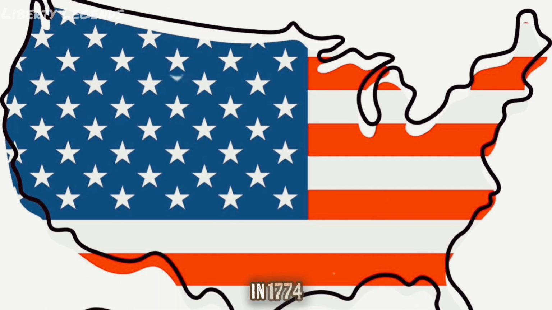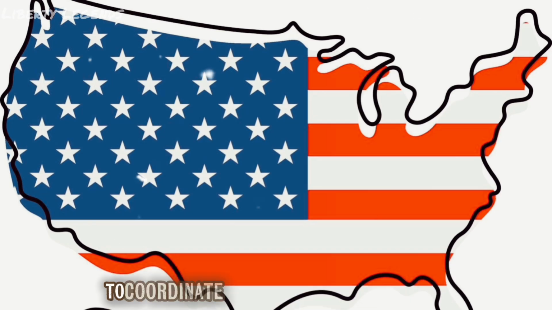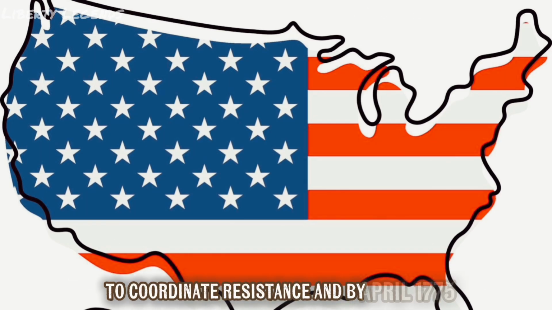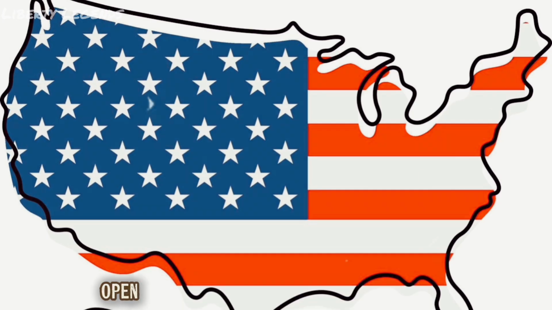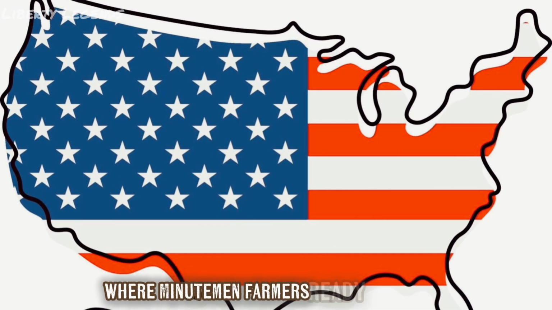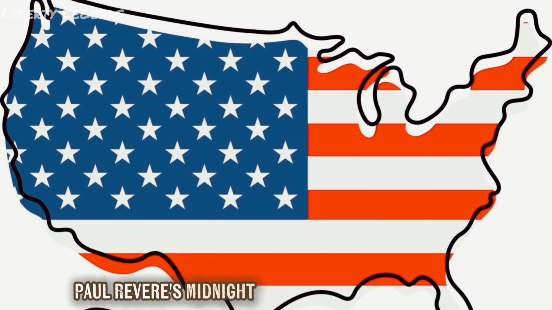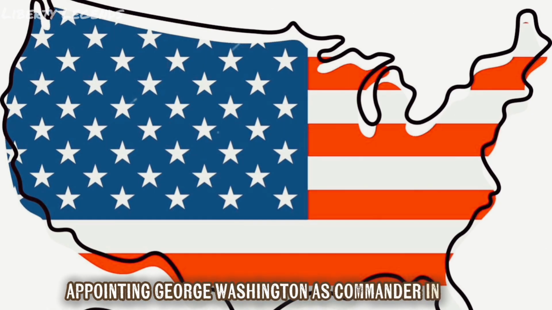In 1774, the First Continental Congress convened in Philadelphia to coordinate resistance, and by April 1775, open war erupted at Lexington and Concord, where Minutemen farmers ready in a minute clashed with British Redcoats. Paul Revere's midnight ride warned of the advance. The Second Continental Congress formed the Continental Army, appointing George Washington as commander-in-chief.